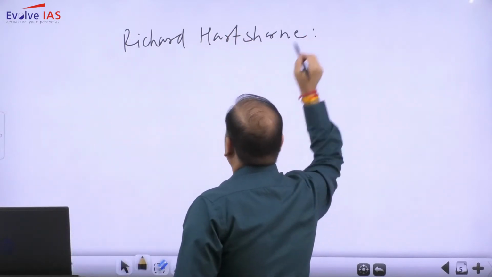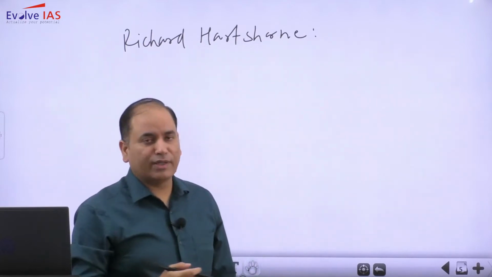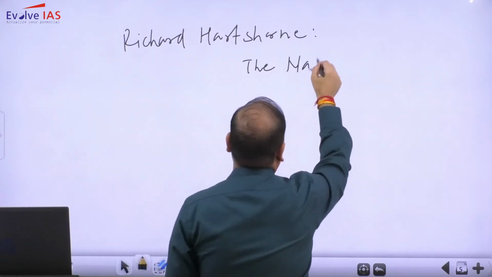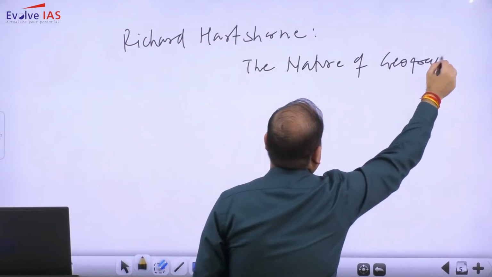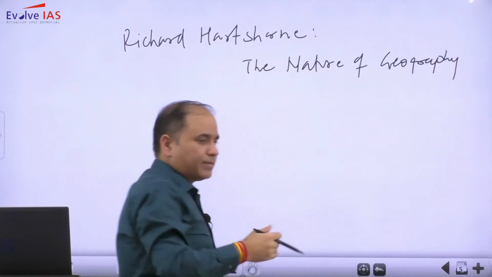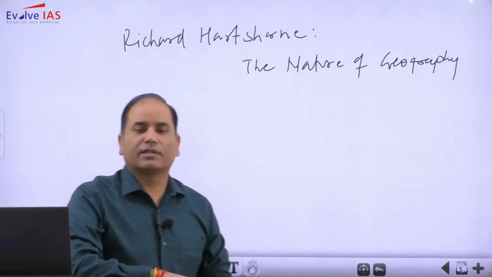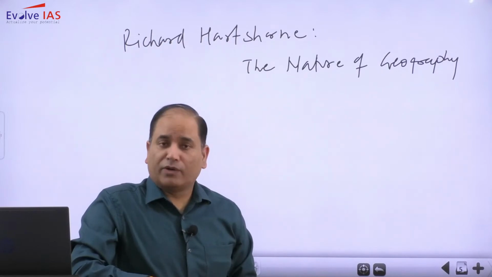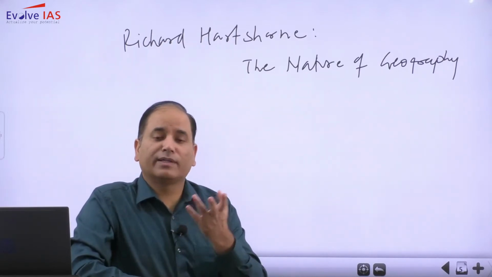Now, Richard Hartshorne has written two books: The Nature of Geography in 1939, and then Perspectives on the Nature of Geography. So obviously Hartshorne is one of the most important human geographers of the 20th century, or you can say in the modern time period.